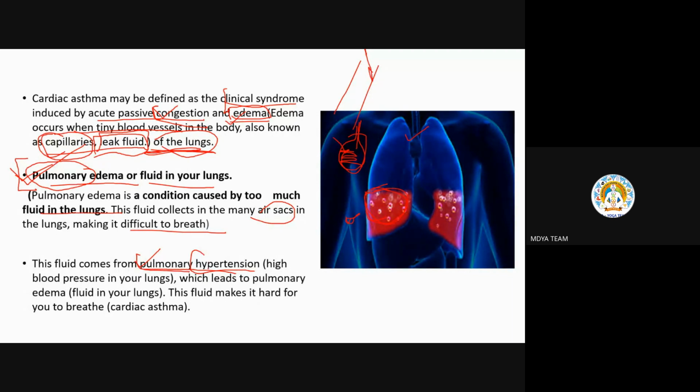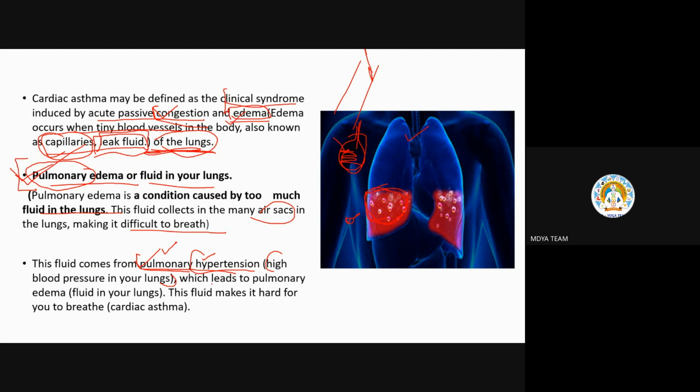Hypertension means high blood pressure. So this can be simply termed as high blood pressure in your lungs, in the vessels of the pulmonary part. This fluid comes from pulmonary hypertension, which leads to pulmonary edema.